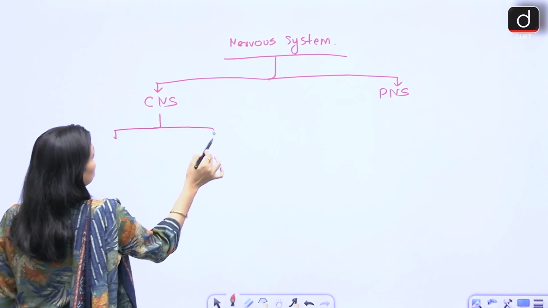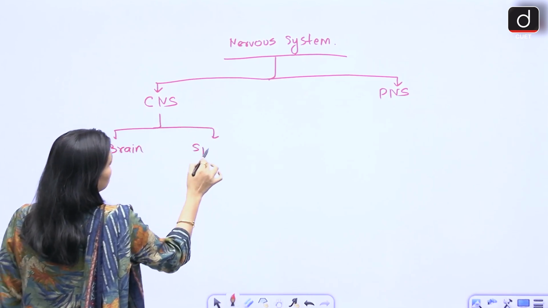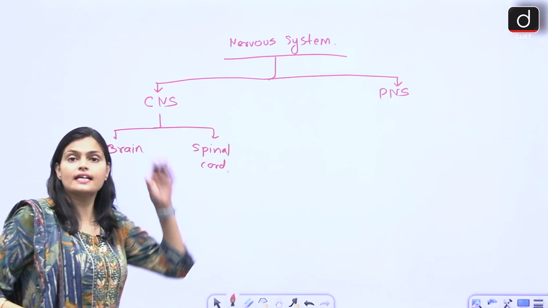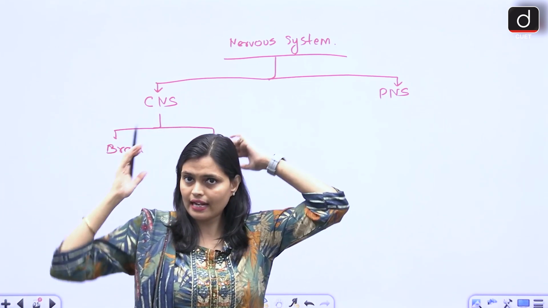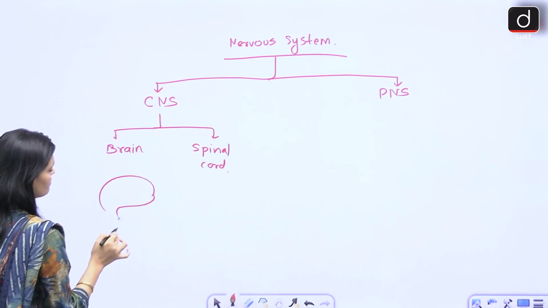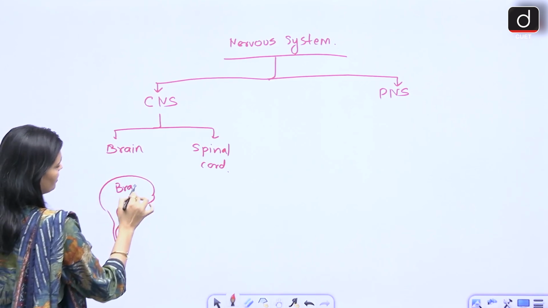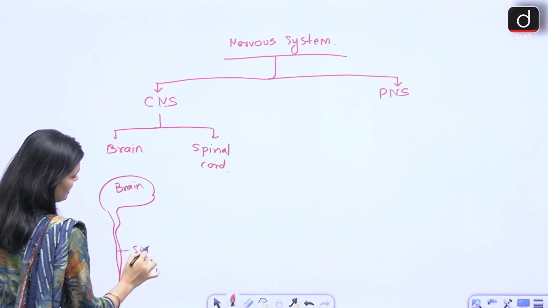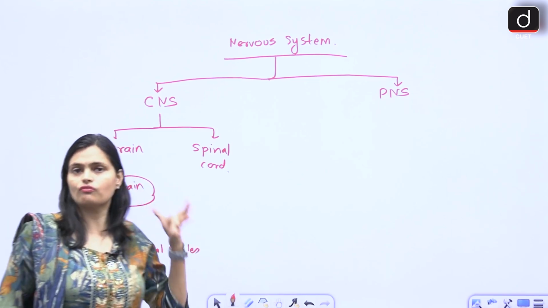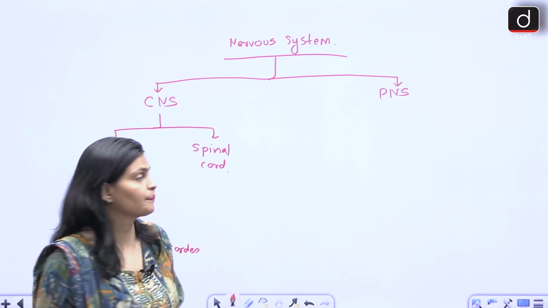CNS is made up of two things, the brain and the spinal cord. Since it is present in the center, like we have a brain in the center and just below the brain we have a spinal cord. Suppose this is our brain and this is the spinal cord. Since they are present in the center of our body, that's why they are included in the central nervous system.